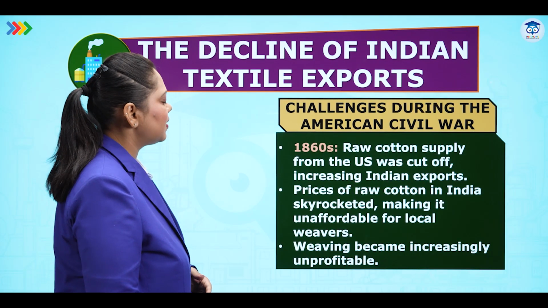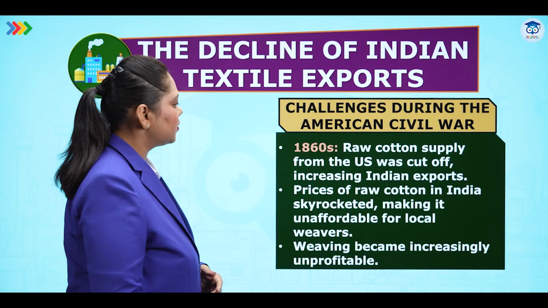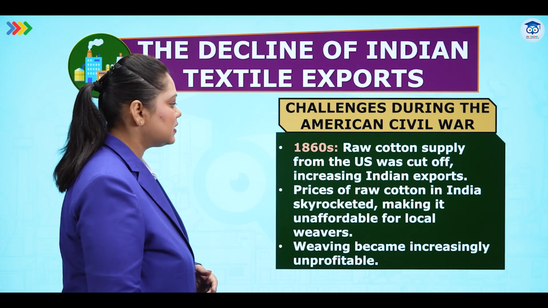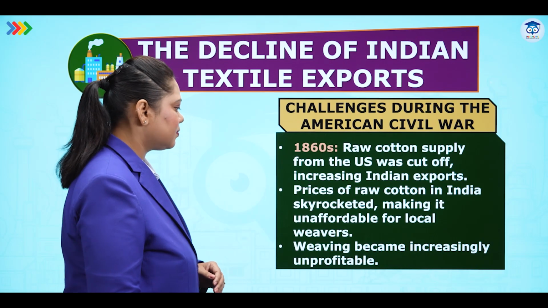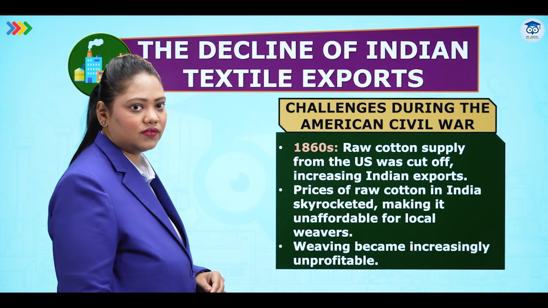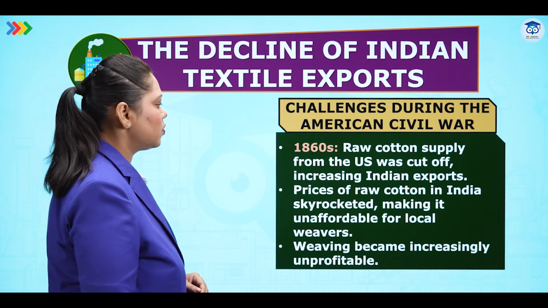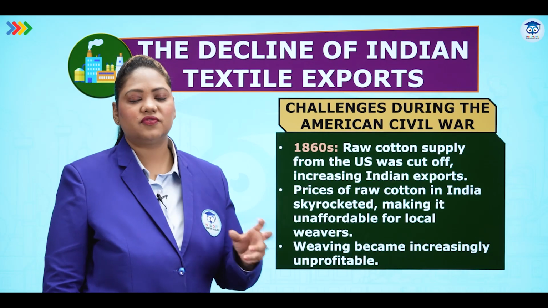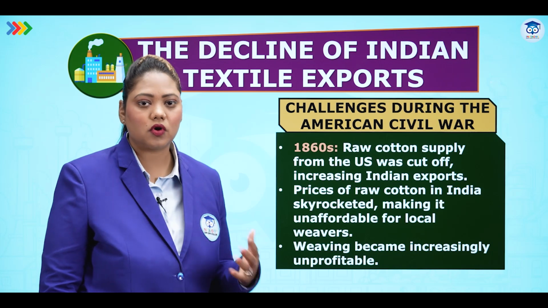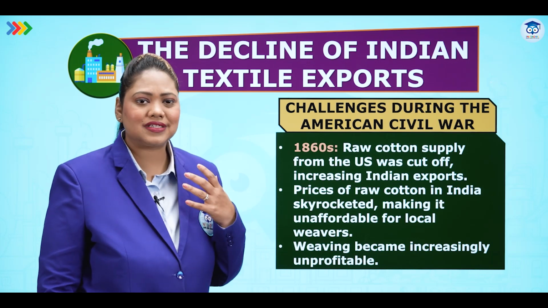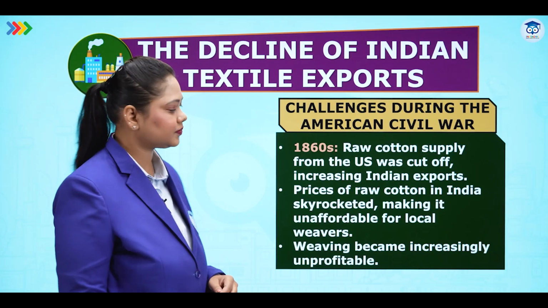What were the challenges during the American Civil War? In the 1860s, raw cotton supply from the US was cut off, increasing Indian exports. Prices of raw cotton in India skyrocketed, making it unaffordable for local weavers. Weaving became increasingly unprofitable. This is how foreign affairs affected Indian markets. Because of the war, the prices rose extremely high. It made it very difficult for local weavers to buy cotton.